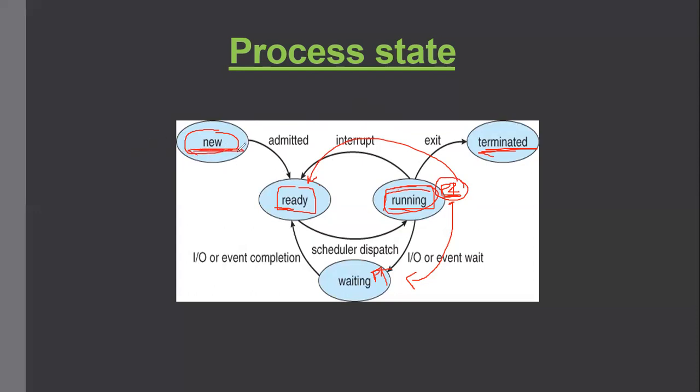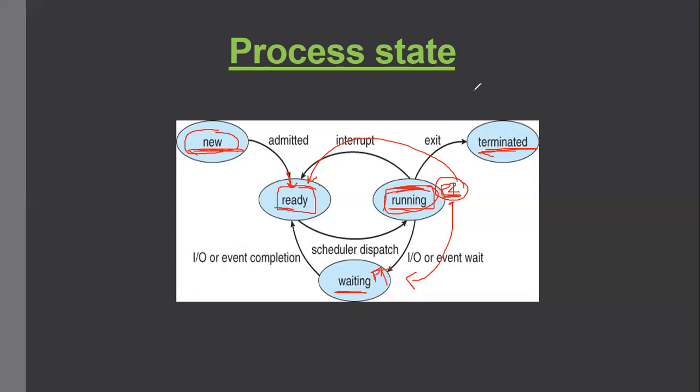So basically, new state is when your process is just being created, and when it is loaded in main memory, that process becomes ready for execution, hence it is in ready state, which means that the process is just waiting for the processor. And if it is assigned the processor, it is in running state because the processor will start executing the instructions. And if the process has finished its execution, it will move to the terminated state. And if the process is waiting for some event to occur, like IO completion or another signal, it will move to the waiting state. And once it has received that signal, it is again ready for execution, so it will go to the ready state.